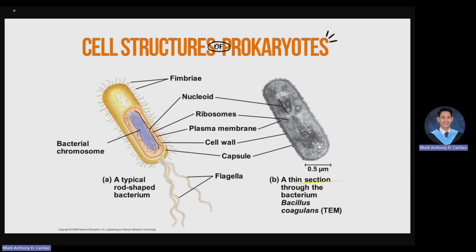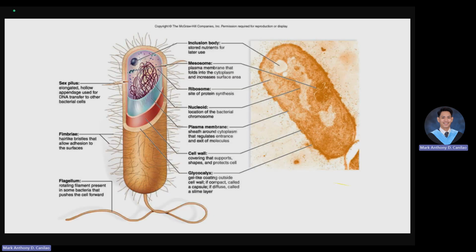It also has ribosome, which is used for protein synthesis, nucleoid for the bacterial chromosome, plasma membrane for protection, cell wall also for additional protection, and glycocalyx for protection and also for attachment to the different surfaces wherein the prokaryotic cell is present.